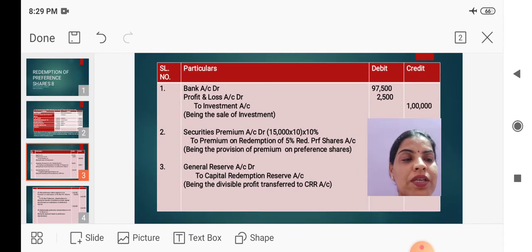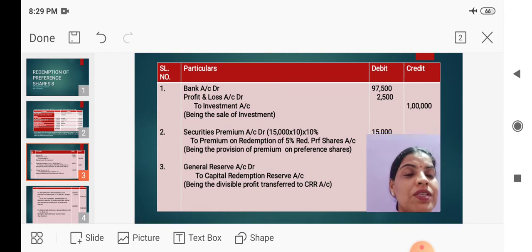Just go through the journal entries. First entry for the sale of investment: bank account debit, profit and loss account debit, to investment account. The book value of the investment is 1 lakh, realized amount 97,500. That loss will be transferred to profit and loss account.